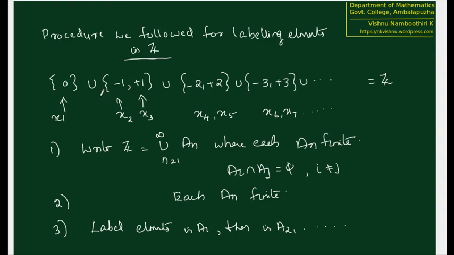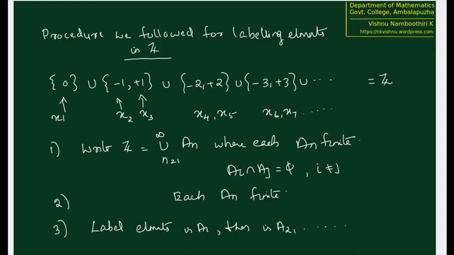See, how did we split this Z into smaller subsets can be observed by looking at these elements. Here we have plus or minus 1, and both these numbers have the same magnitude. Both these numbers have the same absolute value, which is 1. Next one, we have taken absolute value equal to 2.